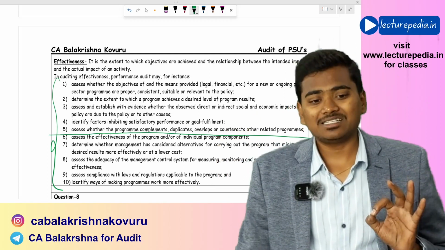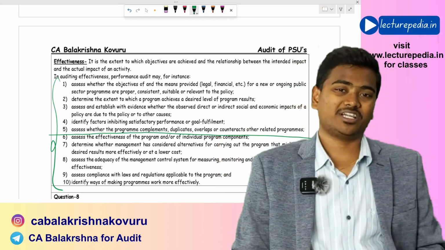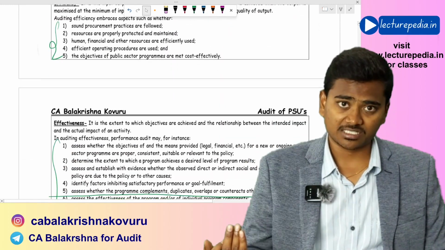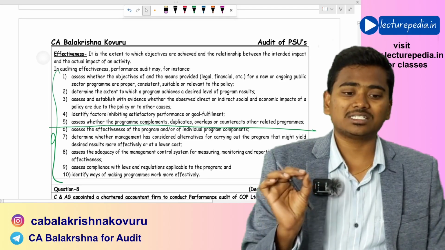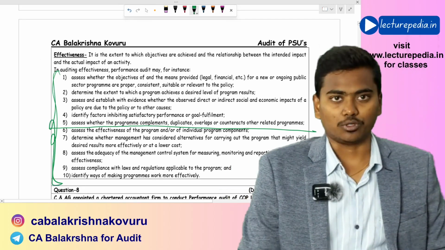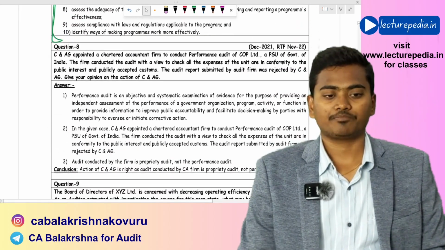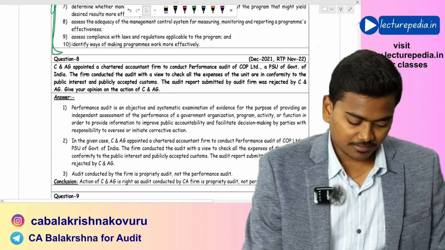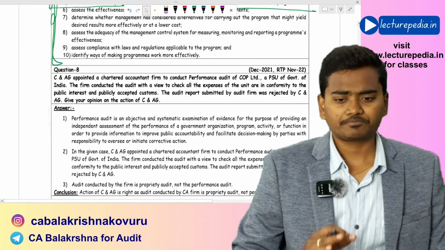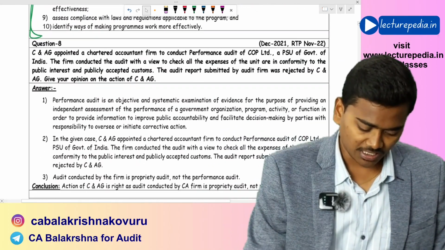But if the question is exclusively related to effectiveness only, and has not asked about economy or efficiency, then it is better to write all the 10 points. Next, question number 8. You can just go through those points. They are not so difficult, you can cover them.